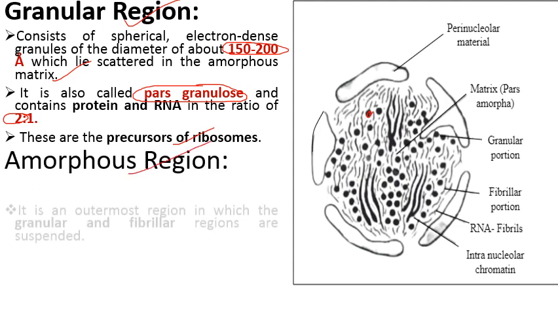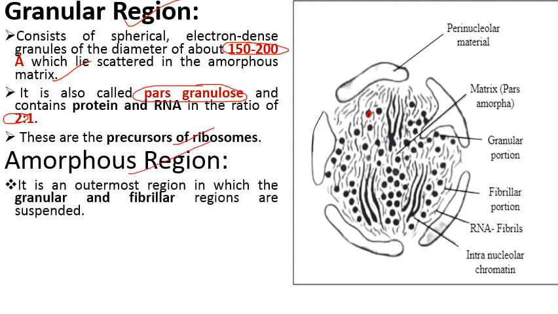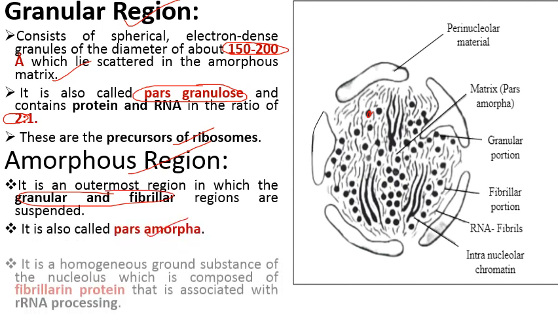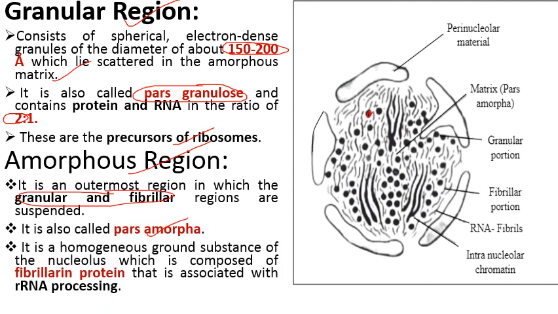Then the third region is amorphous region. So it is an outermost region in which the granular and fibrillar regions are suspended. It is also called pars amorpha, and it is a homogeneous ground substance of the nucleolus, which is composed of fibrillarin protein that is associated with RNA processing.